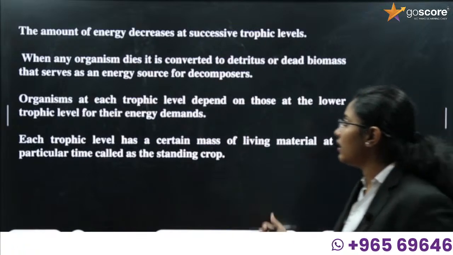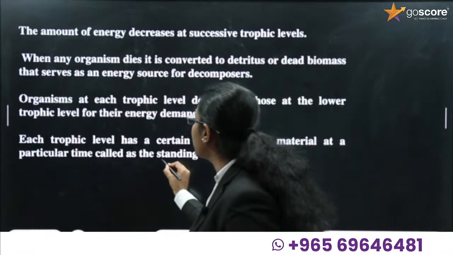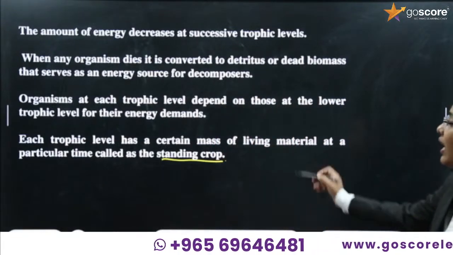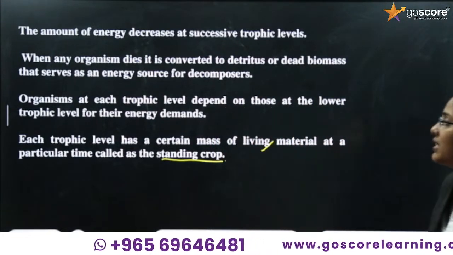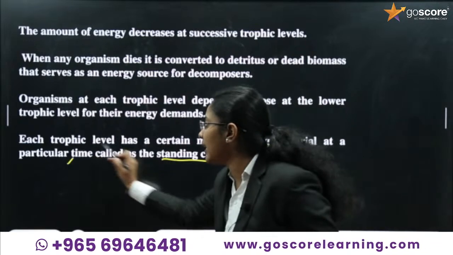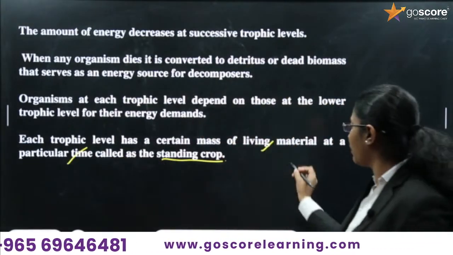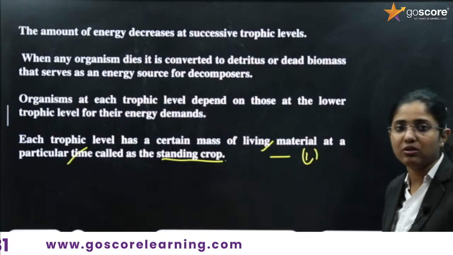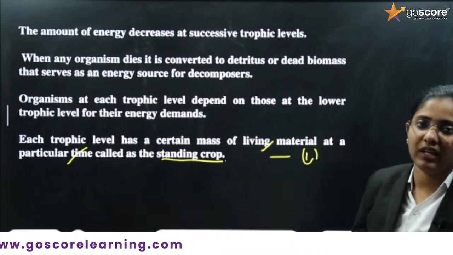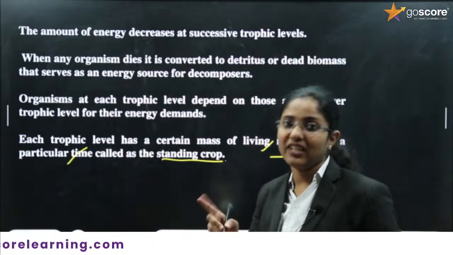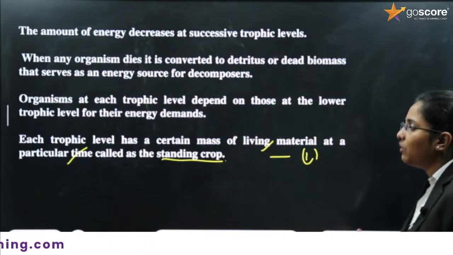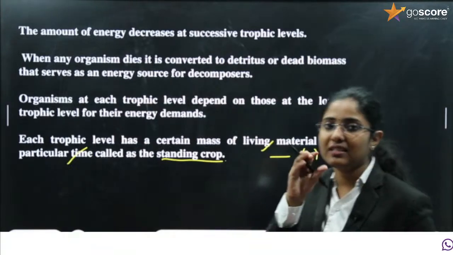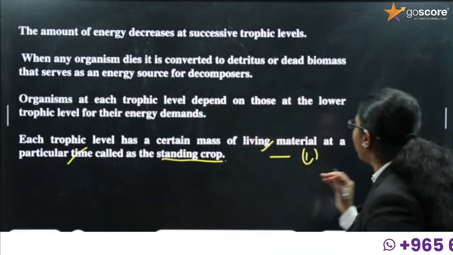Next, we have to study the term standing crop. What is standing crop? Each trophic level has a certain mass of living material at a particular time, and it is called standing crop. Dear students, we can expect a 1 mark question to define standing crop. Usually CBSE tends to ask this question. What is standing crop? Each trophic level has a certain mass of living material.